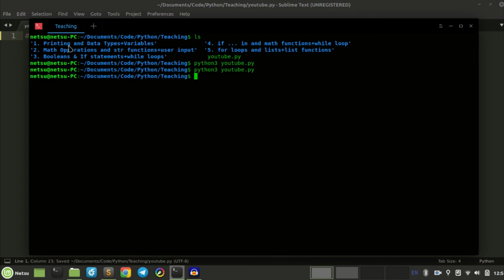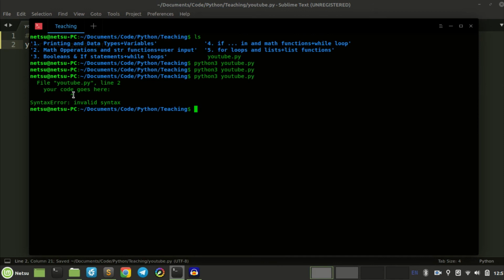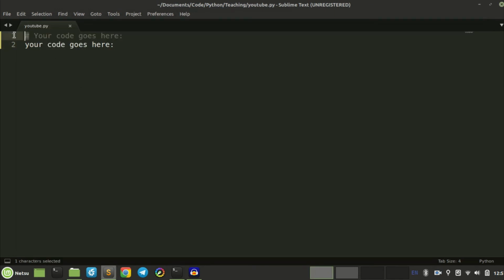If I say that without the hashtag, and I save that, then it's going to tell me, wait, what's this? Why is this here? That is because anywhere there's a hashtag, Python immediately stops reading. We'll get more into when Python does not stop reading later.